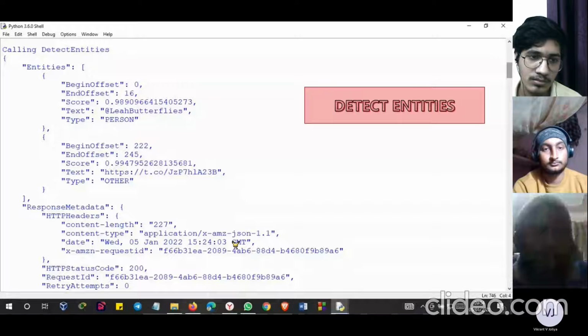The text they have used is HTTP, and the type is other, because this is one of the URLs, that's why it shows as other. And Leech Butterfly sounds like a person, so the type is person. And you can see the other HTTP status and content length that they have used. Next slide.